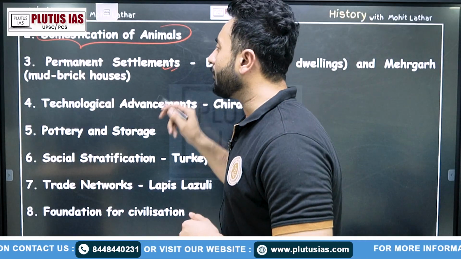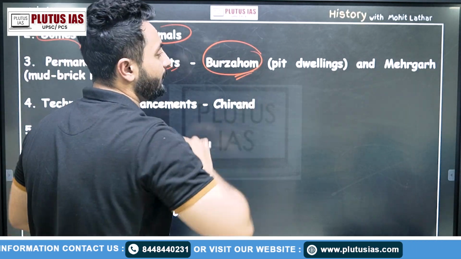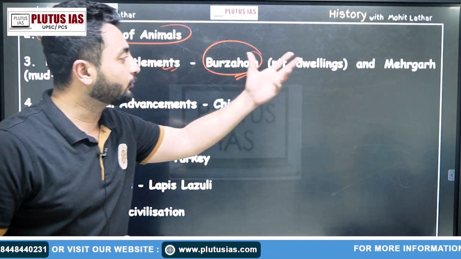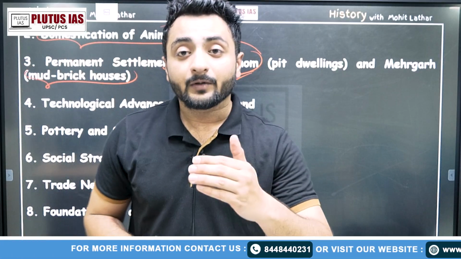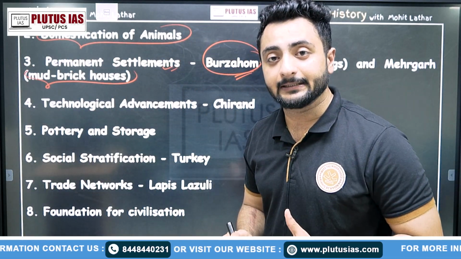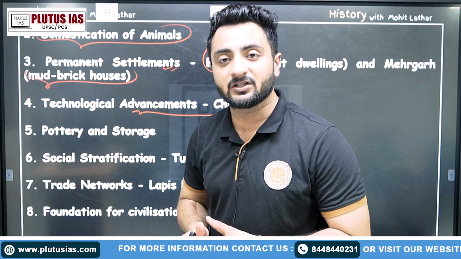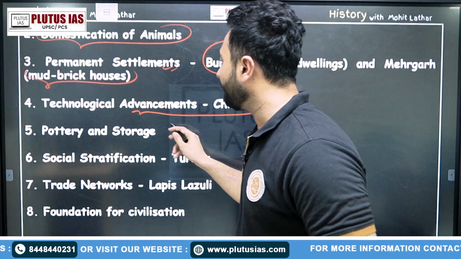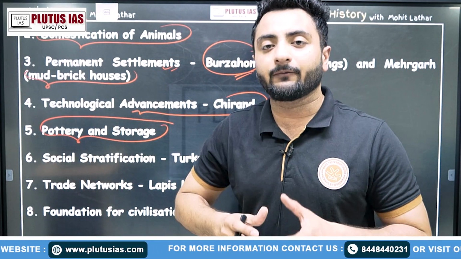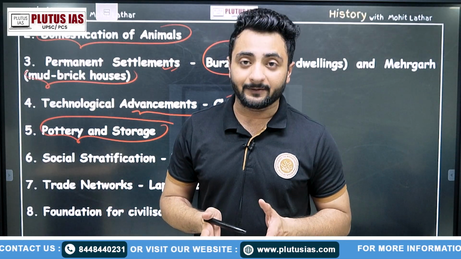Moving forward, we talk about permanent settlements. We saw how village communities developed, and in Burzahom, Kashmir, we see the pit dwellings, and also in Mehrgarh, where we see the mud brick houses. And our quest for the answer doesn't end here. We must also focus on the technological advancement, like how in the Chirand region of Bihar, we find advanced tools. Moving forward, we find the pottery. Pottery technology was advanced, and the pottery was used for storage purposes.